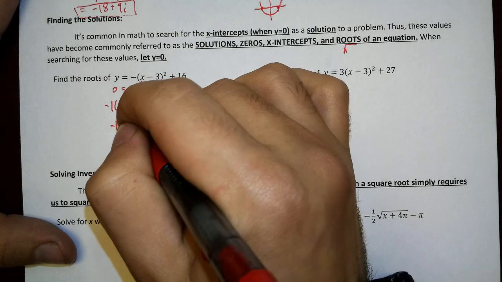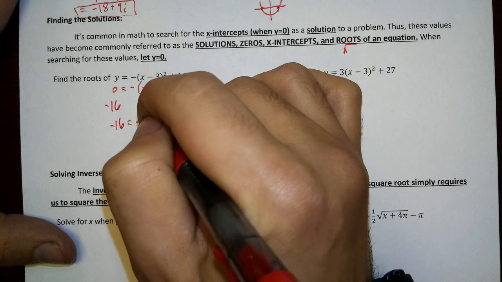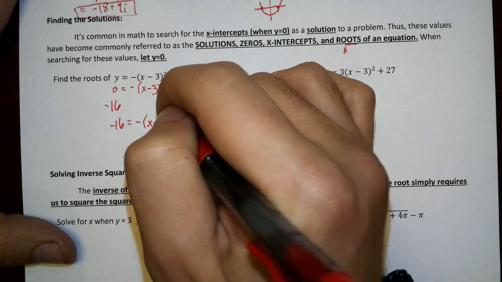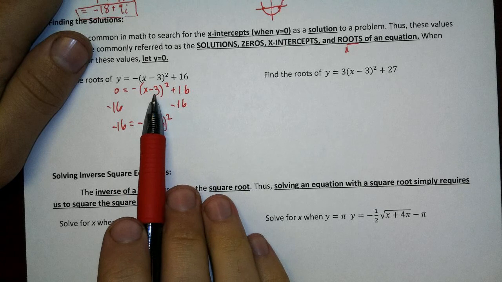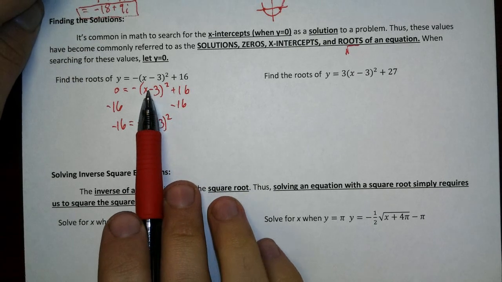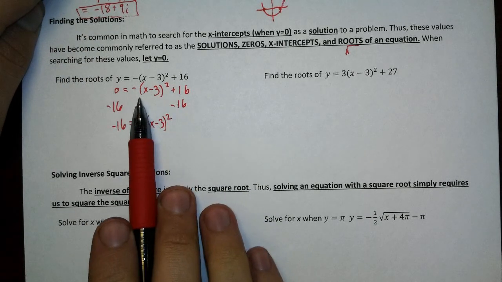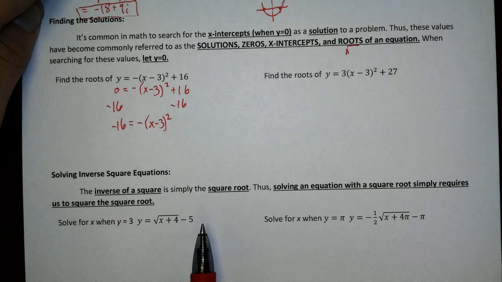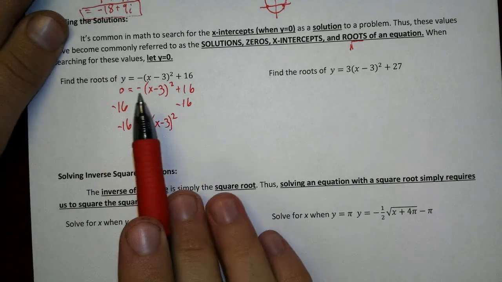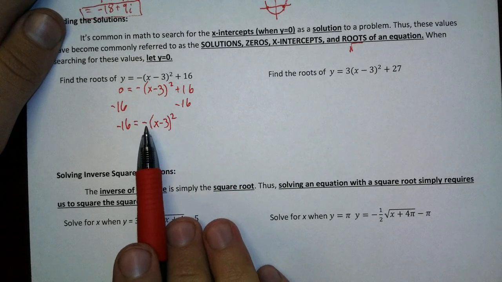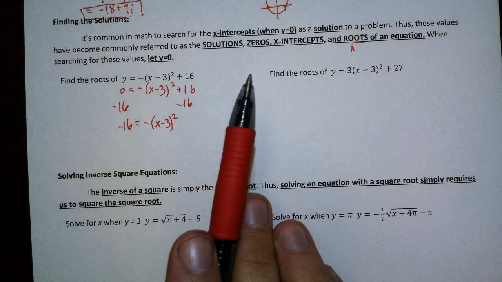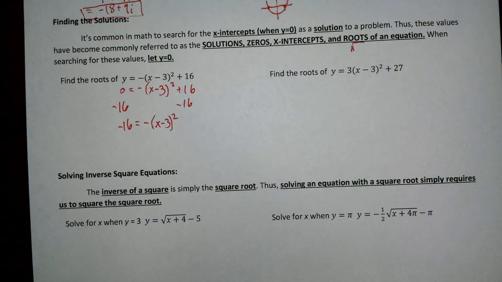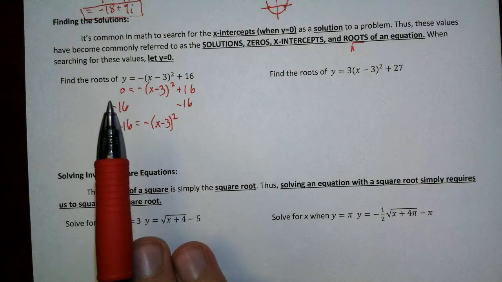Okay. But the thing is, you're going to be asked questions like this, and if you don't know what the words mean... Side note, I subtracted 16 from both sides because I'm trying to solve for x. I've done this so much, it's just automated. I see one variable, one equation set up in front of me, I just solve it. When you see this and it says, what is the roots? What is the zeros? What is the x-intercept? What is the solution? It means plug in 0 for y.